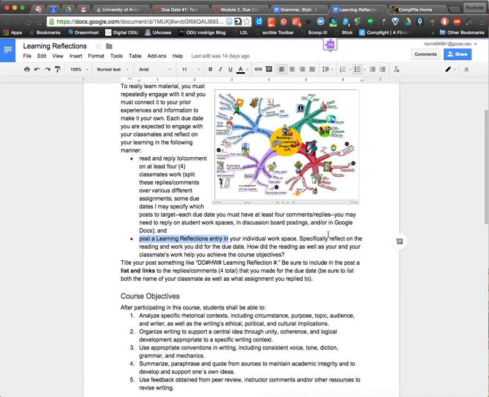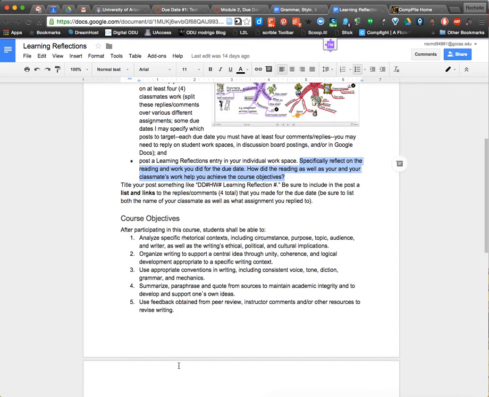But 2, you also write about what you learned, and please talk about it in terms of the course objectives. They're linked here again. So I highly suggest you do something along the lines of, this week I better understood topic because we read about it, and then I did this activity, and I practiced paraphrasing, whatever. So use the language from the objectives. That's what I'm looking for. And I promise this is worth it, because the final project for the class is a course portfolio. And if you do all these learning reflections and you talk about what you've learned in terms of the course objectives, doing that portfolio will be very, very easy. You will have done all the difficult intellectual work by the time you get to it.